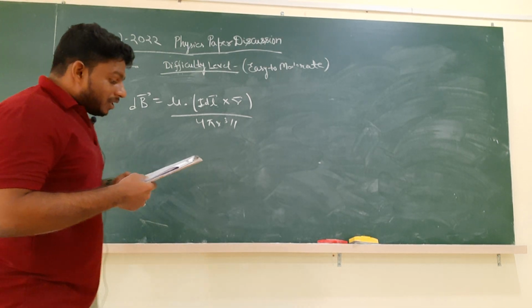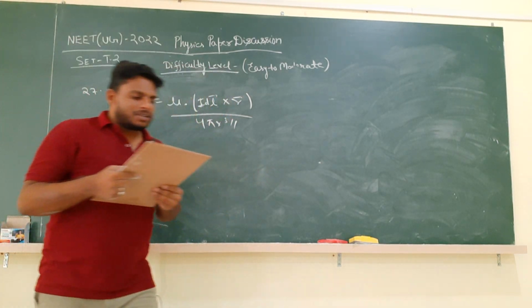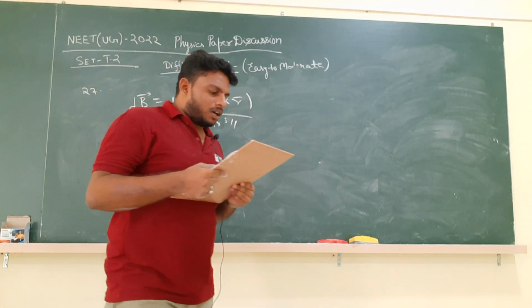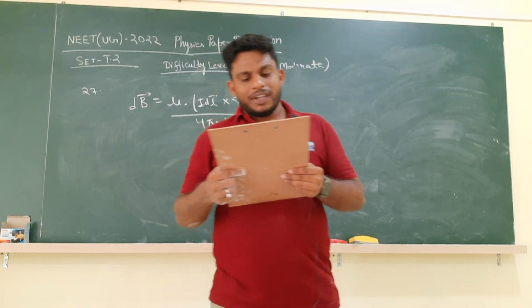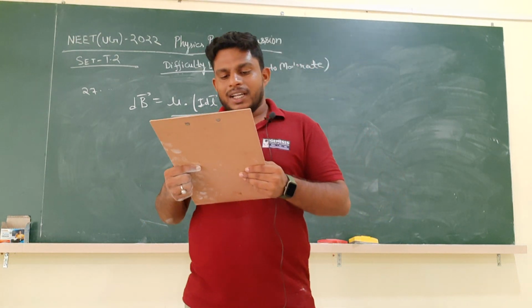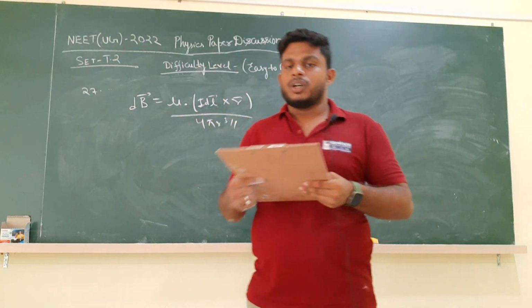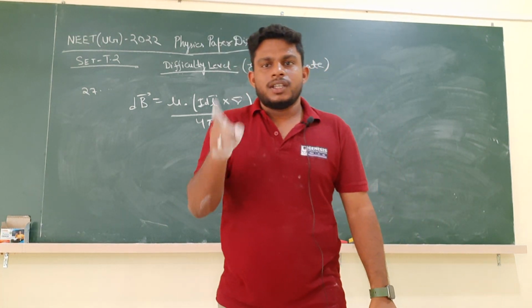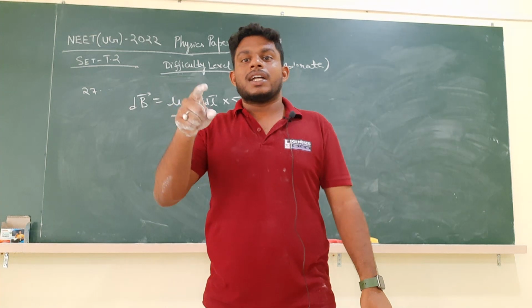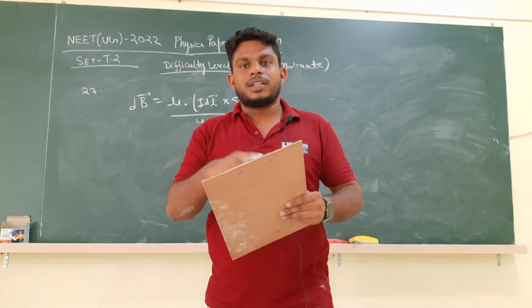Now what is the second statement? Second statement is Biot-Savart's law is analogous to Coulomb's law, with the former being related to the field produced by a scalar source IdL while the latter being produced by a vector source q. Again that is wrong. Why? Coulomb's law is related to a scalar source. Charge is a scalar source, but they are giving that charge is a vector.